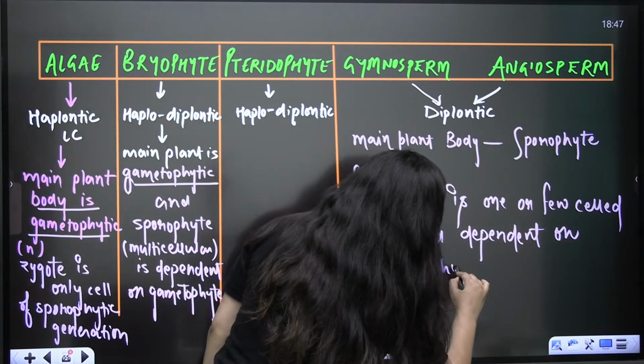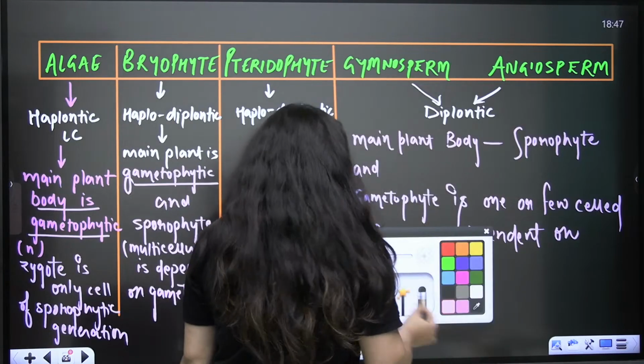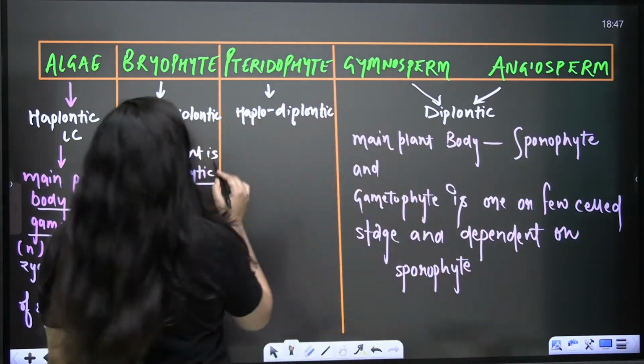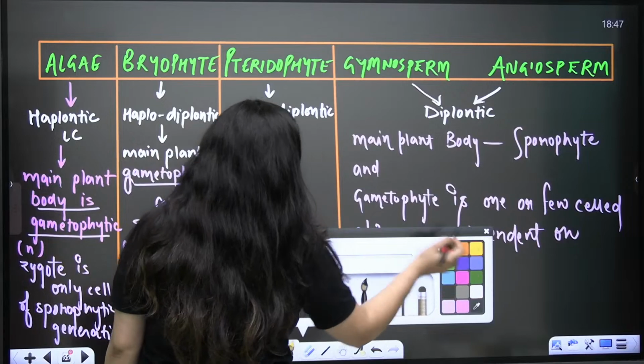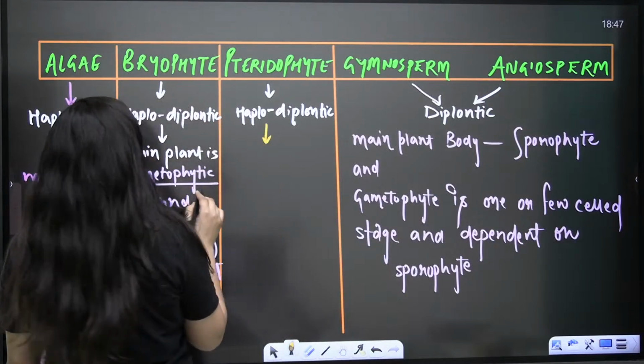If it is dependent, it means it is not free living. Now here it is the haplodiplontic life cycle.